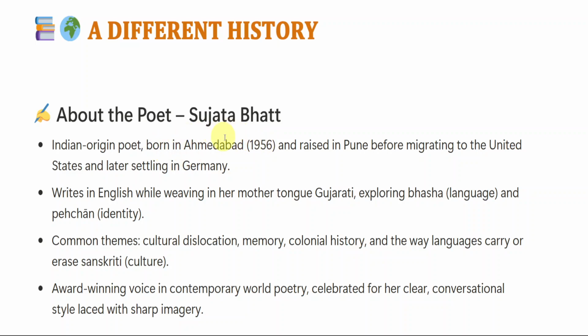Okay, so she was born in Ahmedabad and she was raised in Pune. After that she migrated to the United States, then later she settled in Germany. So she is an Indian origin poet. She is from India. She was born in India and she was raised in India. Okay, she is totally from India, but later she moved to America and settled in Germany.